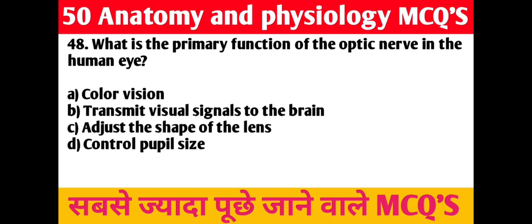48. Question. What is the primary function of the optic nerve in the human eye? A. Color vision. B. Transmit visual signal to the brain. C. Adjust the shape of the lens. D. Control pupil size. Right answer is B. Transmit visual signal to the brain.